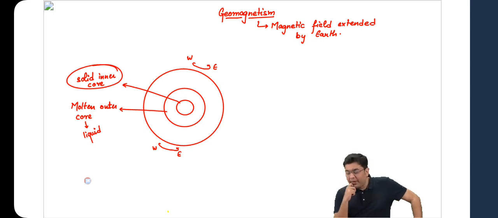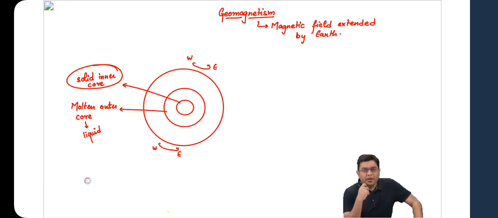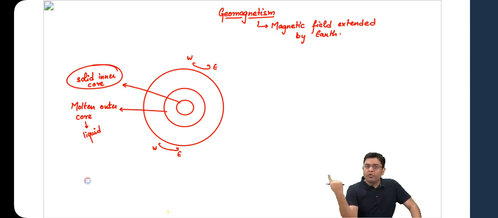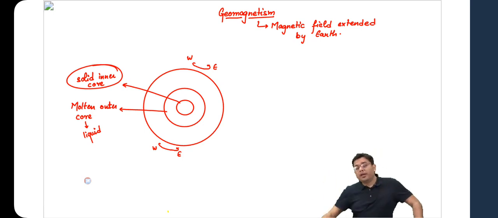Because of that very high temperature, particles of iron, nickel, etc., have electrons which escape the atom. So you have the movement of electrons and ions, charged particles. Basically, if in an atom an electron escapes, it is a charged particle, right? So at that very high temperature, molten iron and nickel continue to rotate in a circular motion, and the electrons also start moving.